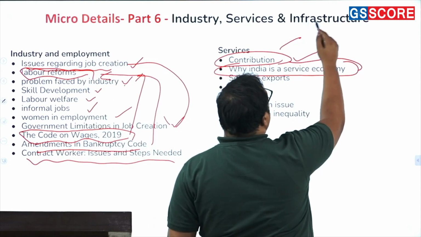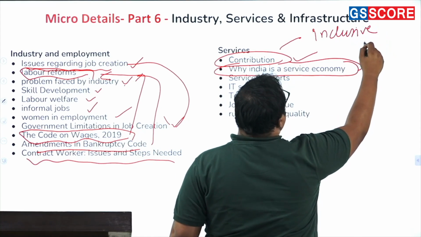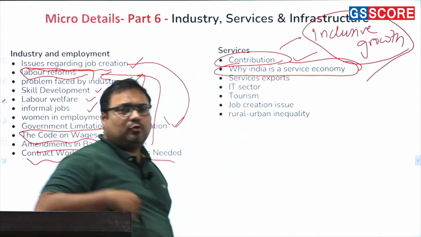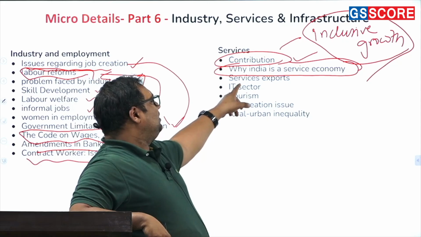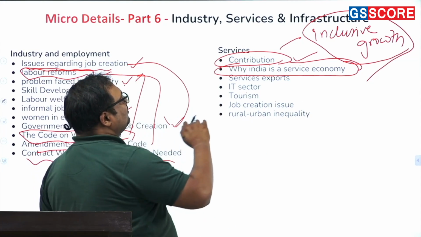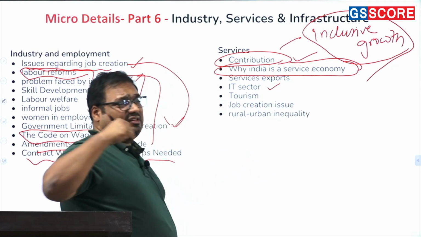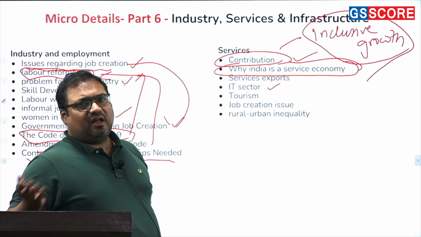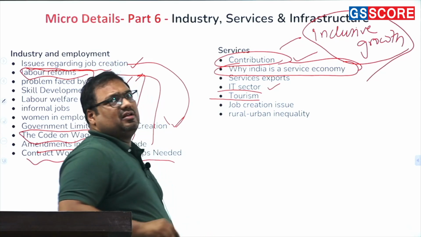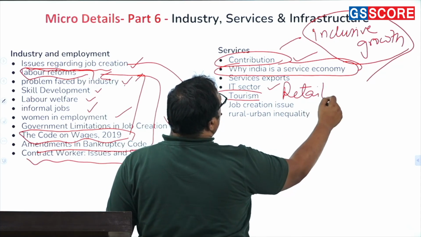Services are related to, for example, inclusive growth. Sometimes they may not ask a question on services directly, but ask a question on inclusive growth. There also you have to talk about services. Then services export is a very important theme. Then there are certain sectors which are very good for examples and case studies, and if UPSC decides someday, they can ask you a direct question on these areas. For example, IT sector, tourism, retail. These are 3 very important services sectors which you have to study.